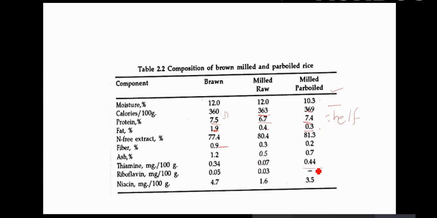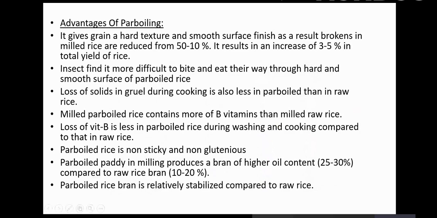Yes, coming back to the vitamins, you see the rice that we consume in our day-to-day life contains very little thiamine, okay, 0.07. Whereas parboiled rice has an even greater vitamin content than that of the brown rice. Okay, this is brown rice. Riboflavin is not determined here, but it is obviously higher in brown rice, and niacin is also very equivalent in these two varieties. Okay, so there are multiple advantages given by parboiling.